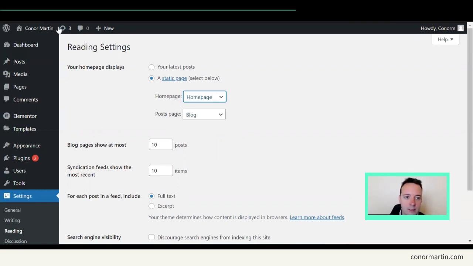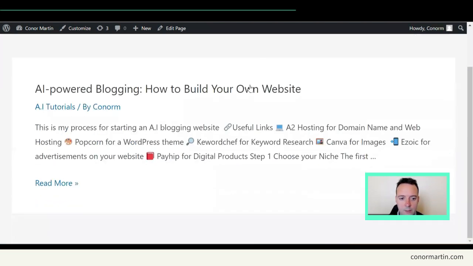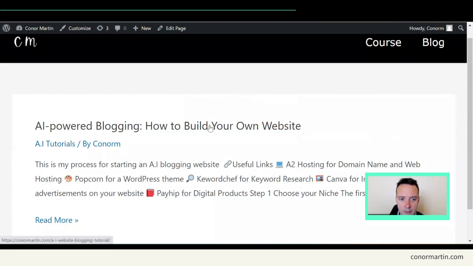Okay, let's have a look at this website now so you can see this in action. I haven't done a lot of work on this website because it's mainly for this course, but you can see now this is the home page. And then the blog page here is where all the blog posts will come up when I write them, okay?